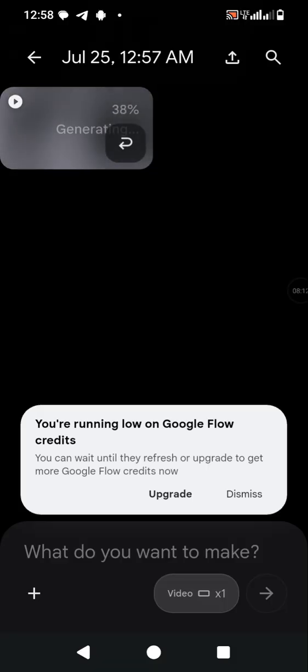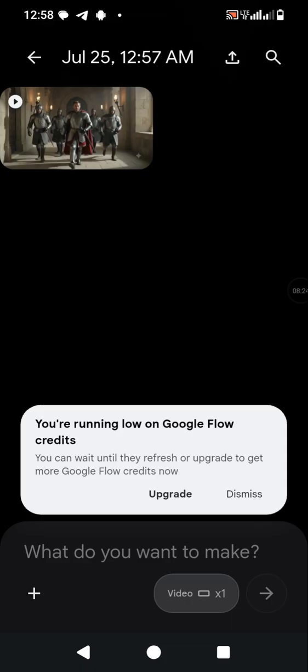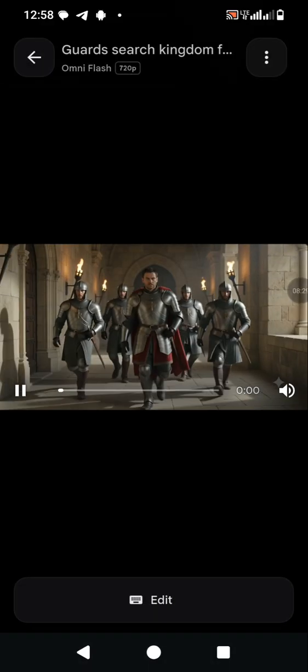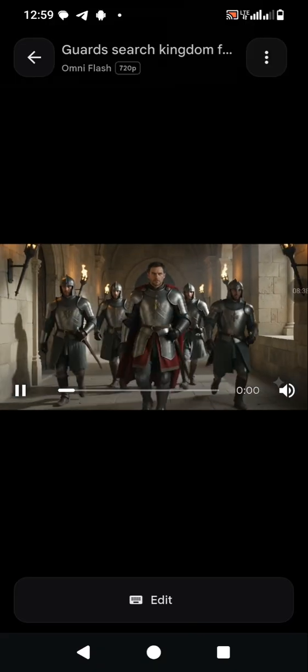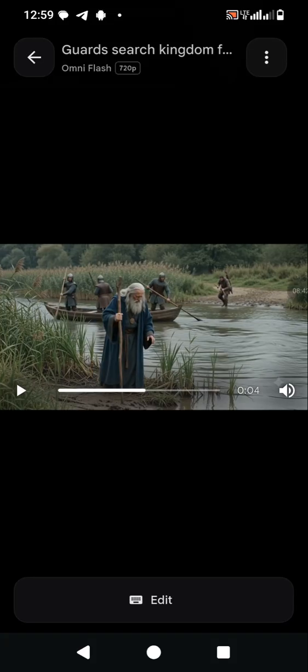It's still loading. Let's give it some time. It's at 40% now, before it goes to 47, 48. Okay, now it has loaded. You observe something now: the second scene is entirely different. The king's guards searched every corner of the kingdom, but the crown could not be found. Fear spread throughout the land. Let's download it.